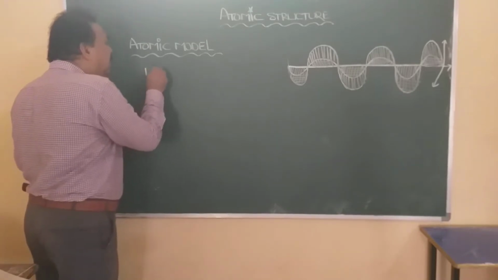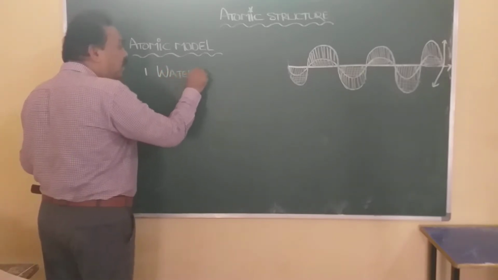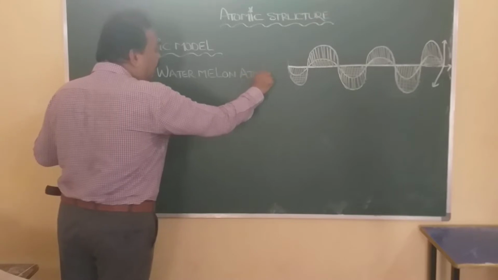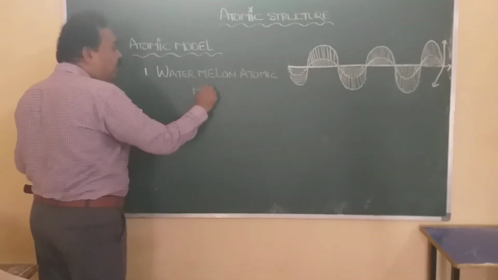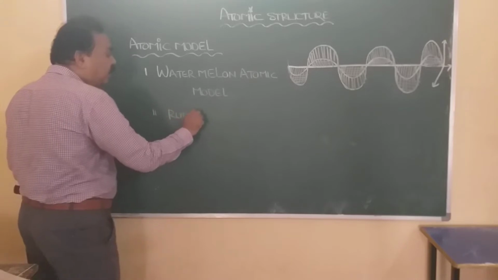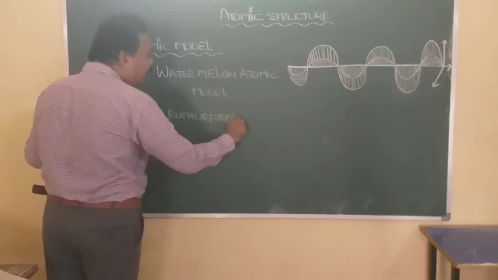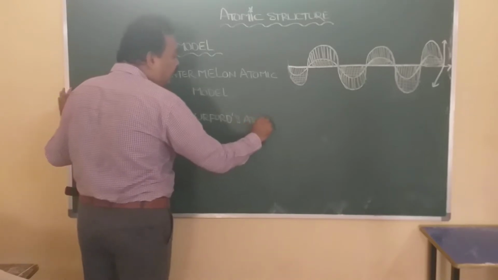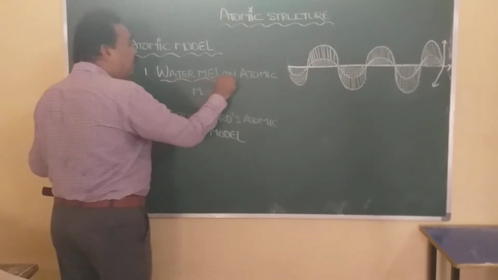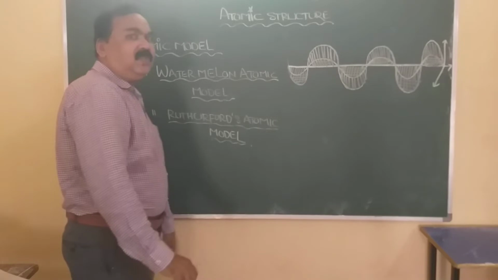The first atomic model was J. J. Thomson's watermelon atomic model. Next is the Rutherford atomic model.